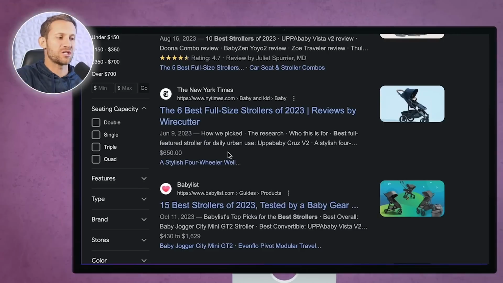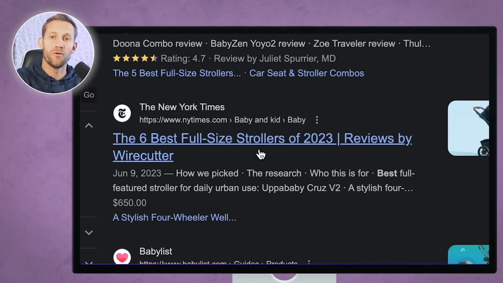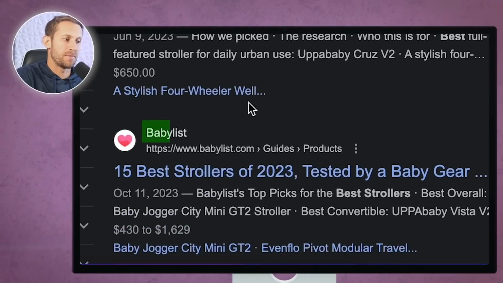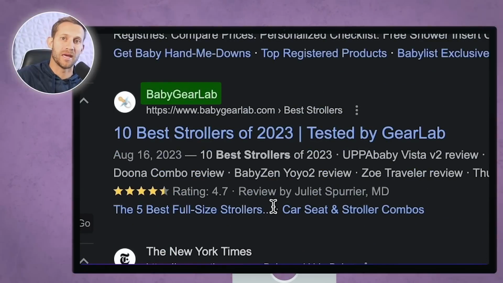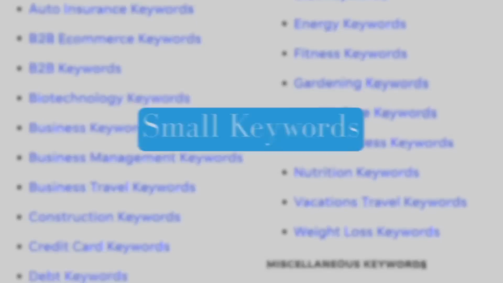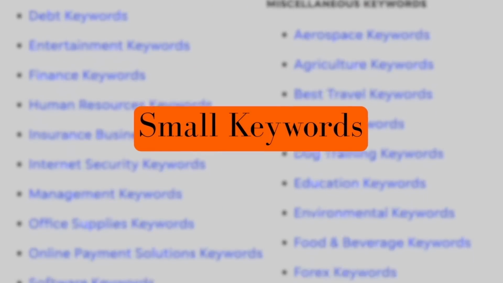So what we're going to do is try to find keywords that people are definitely typing into Google where they're looking to buy stuff, but it's not very hard for a new small blog like ours to be the one that ranks. For example, we're probably not going to go for the best strollers because we'd be competing against the New York Times, babylist.com and Baby Gear Lab, which are big websites, and we'd have a hard time competing with them. So as a new blog, we're going to go for some smaller keywords that aren't as targeted by these big websites, but there's still plenty of potential for making money.